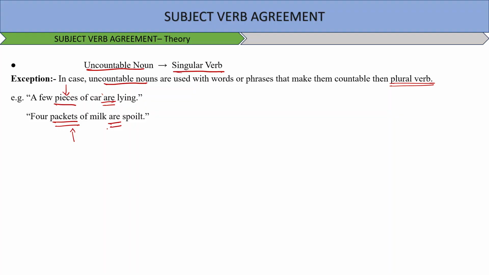Okay, now moving ahead. Collective nouns are words that imply more than one person but are considered singular and take a singular verb, such as group, team, committee, class, and family.